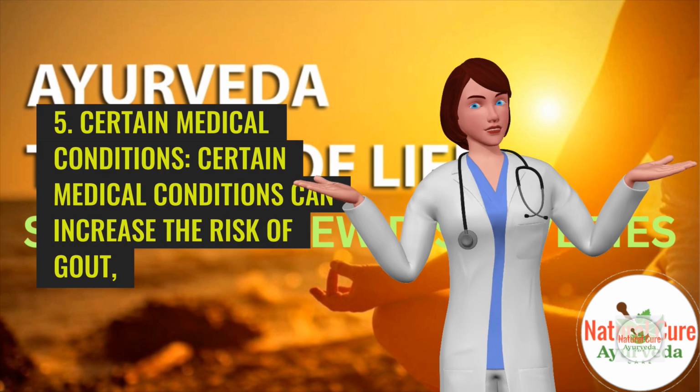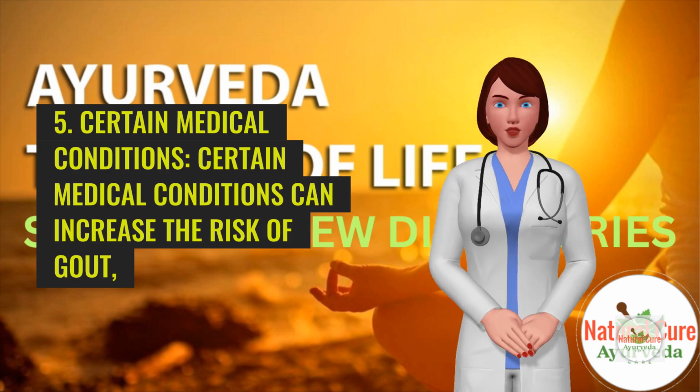5. Certain medical conditions. Certain medical conditions can increase the risk of gout, including kidney disease. Impaired kidney function can affect uric acid excretion, leading to elevated uric acid levels. Leukemia and lymphoma. These blood cancers can cause the rapid breakdown of cells, releasing large amounts of uric acid into the bloodstream. Psoriasis and other skin conditions. These conditions can increase cell turnover, leading to increased uric acid production.